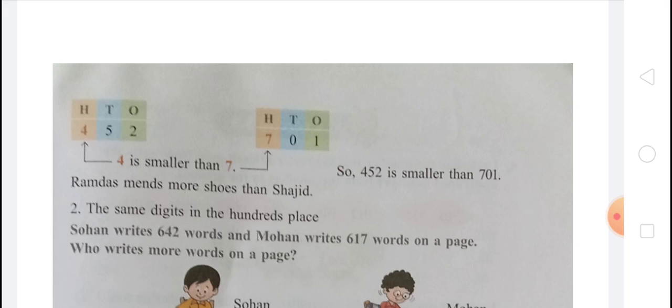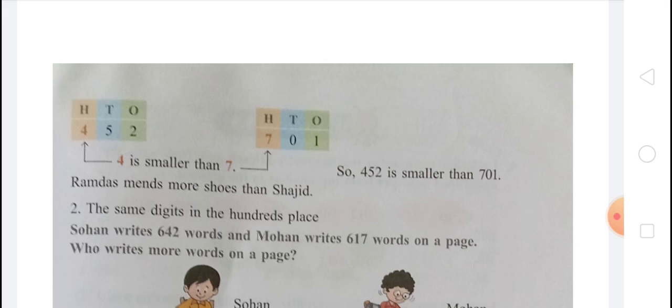So we have to compare 4 and 7, and we can see that 4 is smaller than 7. So 452 is smaller than 701. Okay. So which number has more hundreds, that number should be greater.